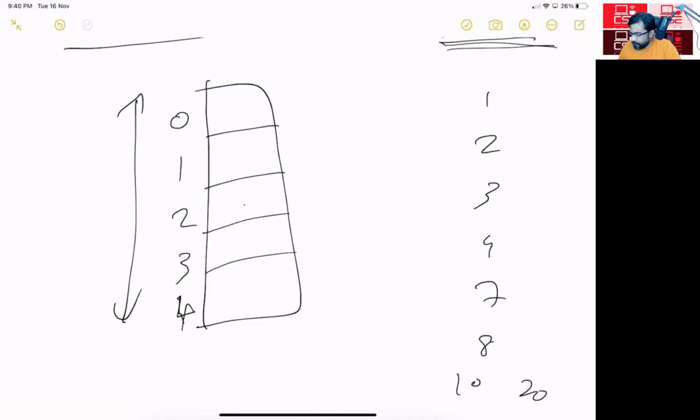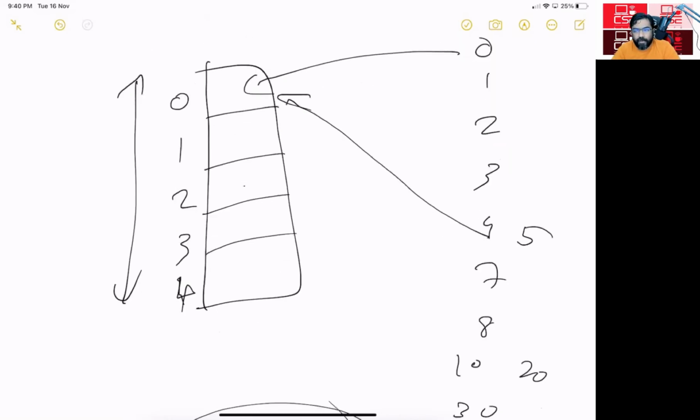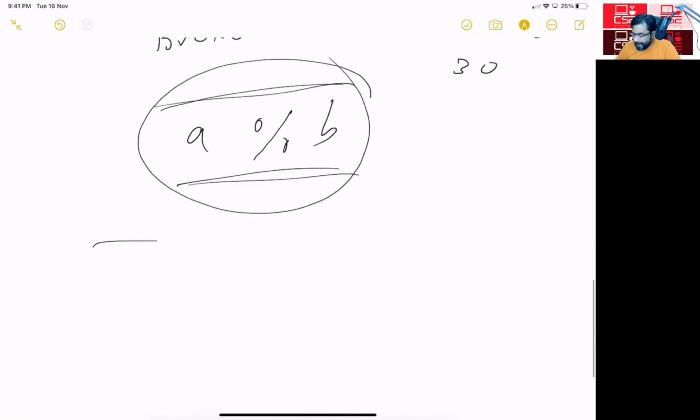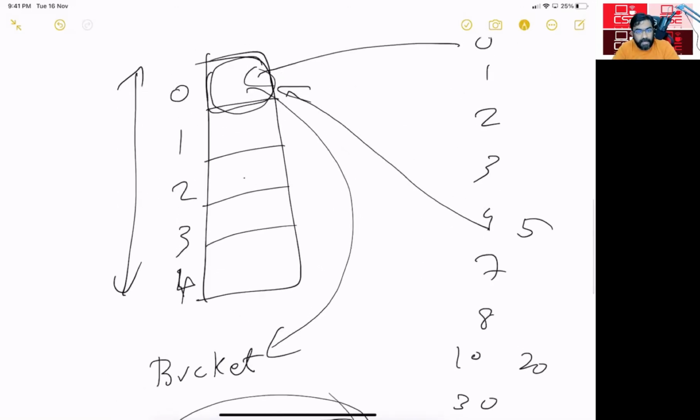But then I can have more than one element mapping to a single location, because 0 is mapped to here, and then again, if I have a 5, it is also mapped to here. It could even be two zeros. So more than one element can be mapped to a particular location, which can also be called a bucket. More than one element can be mapped to a single bucket, in this case a single array location. But a single array location can only store a single element.